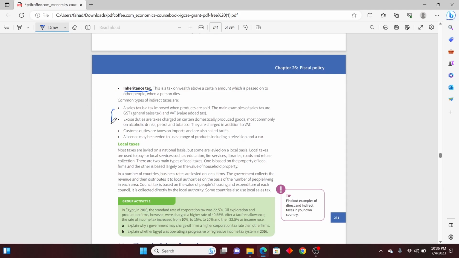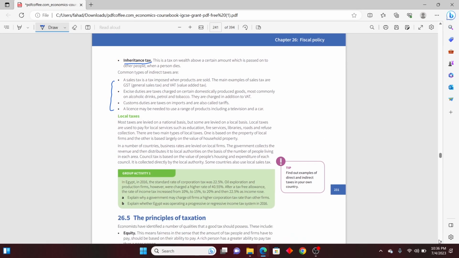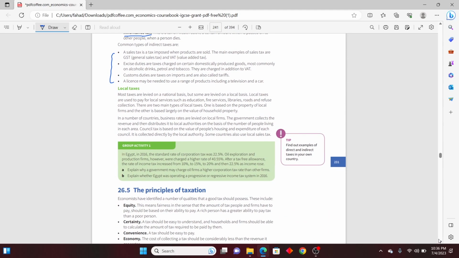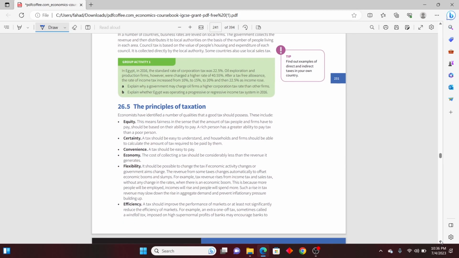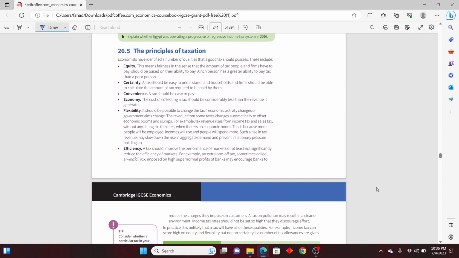Common types, you can just read these indirect taxes. Common types: sales tax, excise, custom duties, licenses, and these things. These all are examples of indirect taxes. Local taxes, again, are levied by the government about the road, the parking, and these things which are important. Principles of taxation, again, are not followed by every other country, but these are very important to remember.